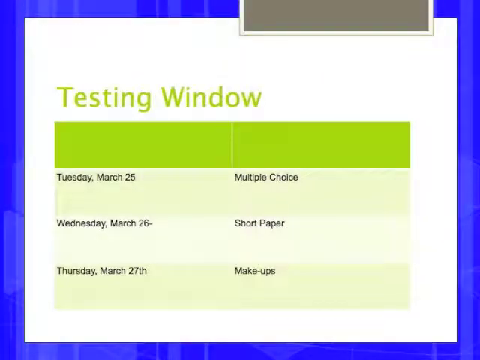The writing test is going to be over 2 days. Tuesday, March 25th will be the multiple choice section, and Wednesday, March 26th will be the short paper or essay section. Thursday, the 27th, is going to be reserved for any makeups that are necessary.